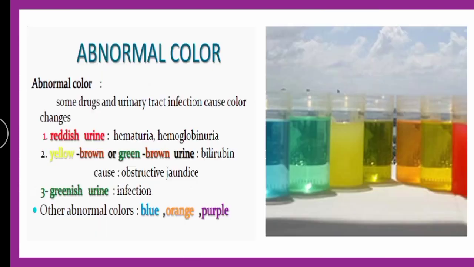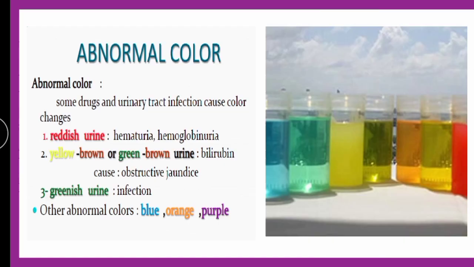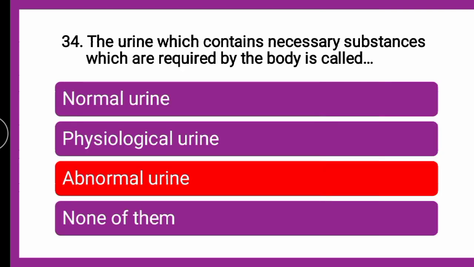The correct answer is abnormal urine, wherein you can see that when the appearance is reddish, it is nothing but hematuria. When the appearance is yellow, brown or green-brown, it is due to bilirubin. When greenish, it is due to infection, and various other abnormal colors are there. So the correct answer is abnormal urine.